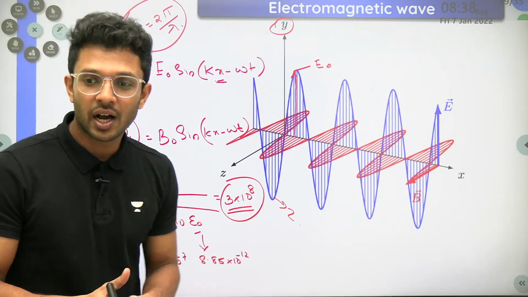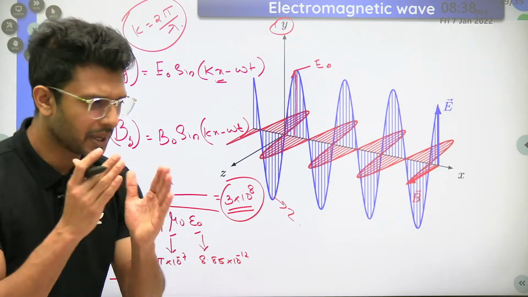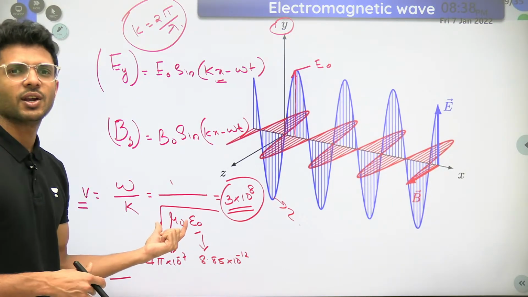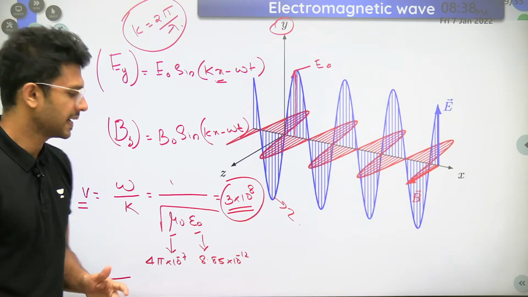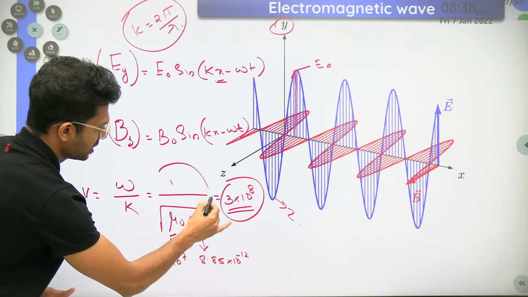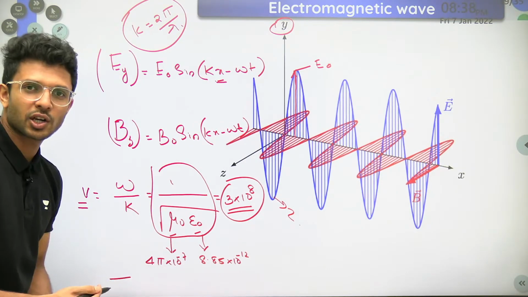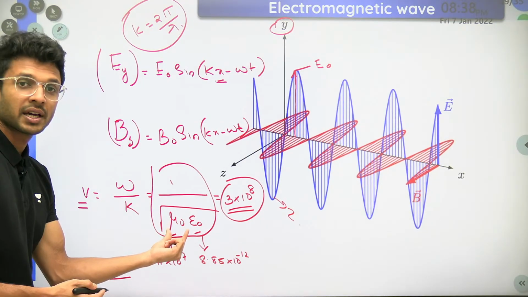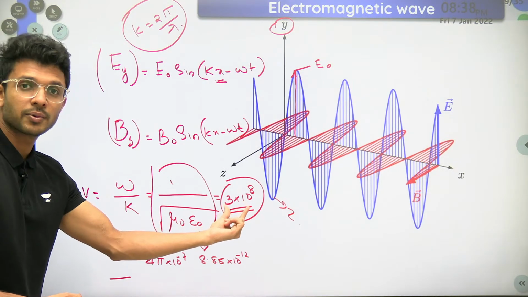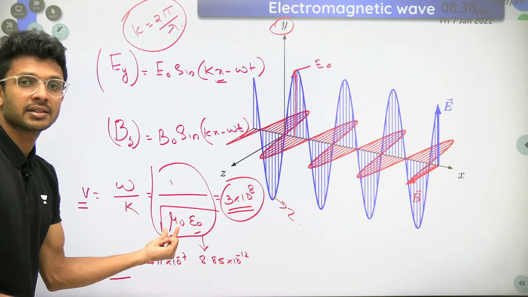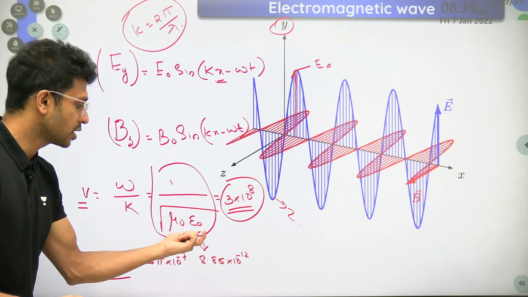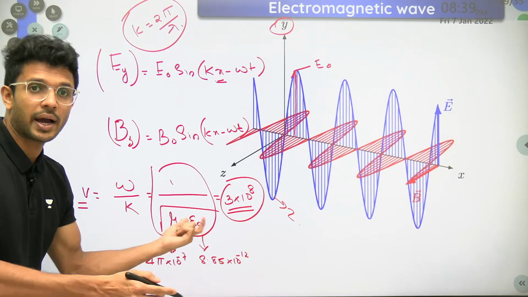What will be the basic formula to find out the velocity in any given medium? Can you see this particular equation? 1 by root of mu naught epsilon naught gives you the velocity in vacuum, because mu naught is the permeability in vacuum and epsilon naught is the permittivity in vacuum.